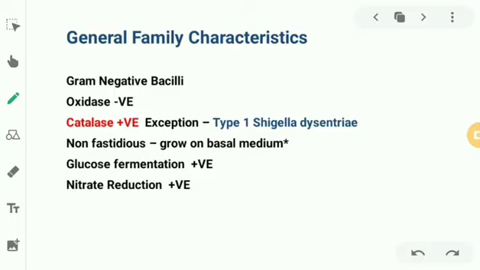So please try to remember these general family characteristics so that you can apply them to each bacterium you're going to study. You have already gotten points to write for each bacterium. And please remember that there is only one catalase negative Enterobacteriaceae, and that is type 1 Shigella dysenteriae.